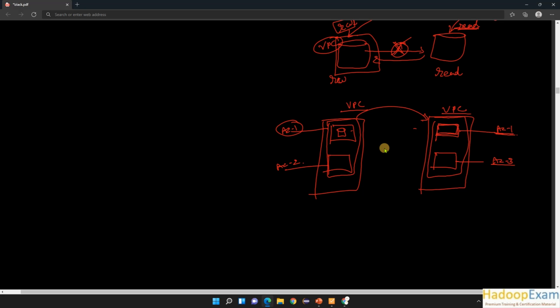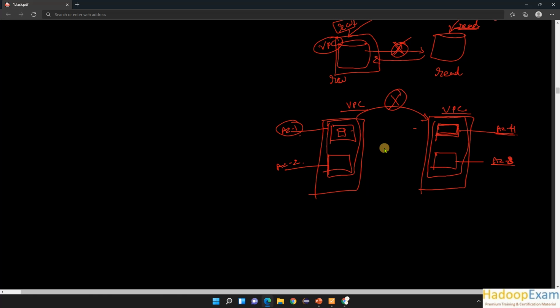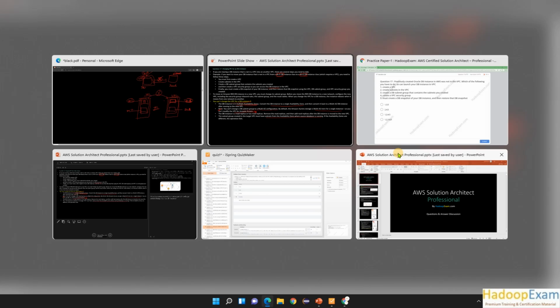So suppose this is my 4th availability zone and this is the 3rd, and these are 1 and 2, then when you migrate, this would fail. That is what it is. It has to have one subnet which is in the same availability zone as the previous one. So one such subnet is needed to migrate this to the VPC. That is the restriction. Now go back to the question.